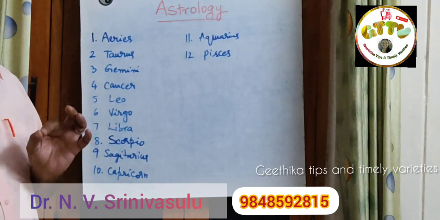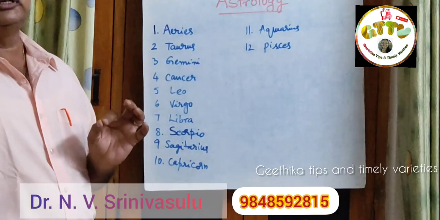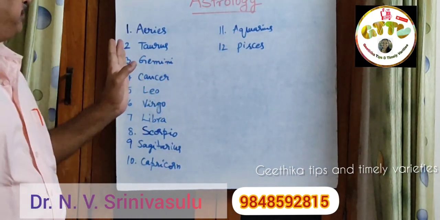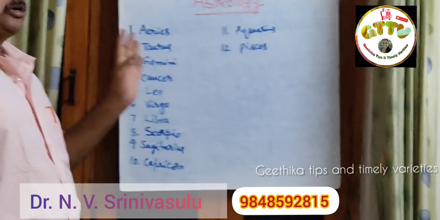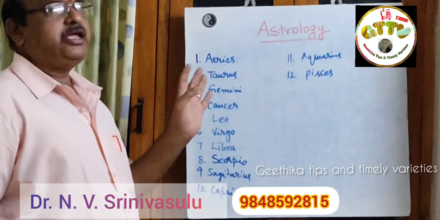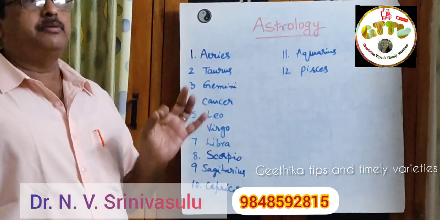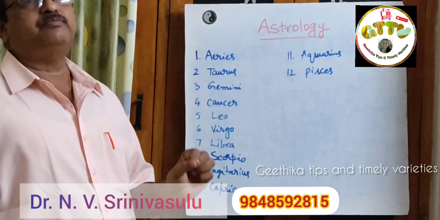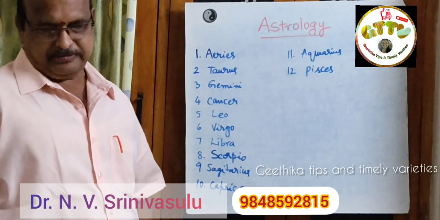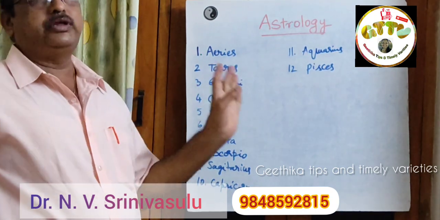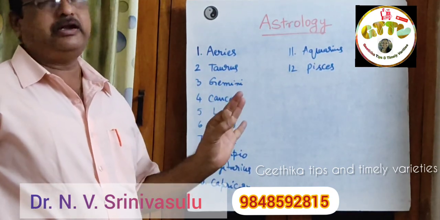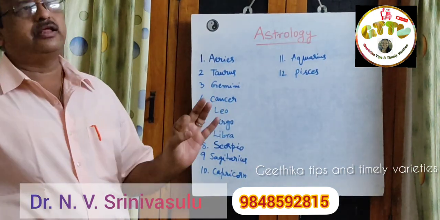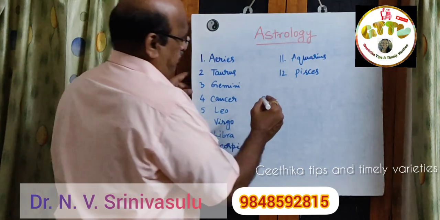You cannot mingle or jumble them. They follow the same numbers: 1 means Aries, 2 Taurus, 3 Gemini and so on. You have to learn all 12 zodiac signs by heart in the order from 1 to 12. Then I'll show you how they are related in the horoscope.